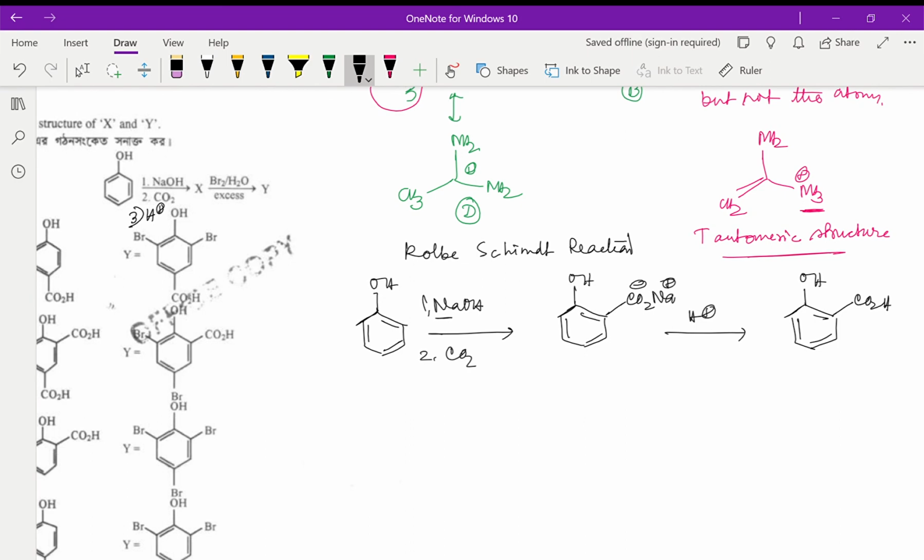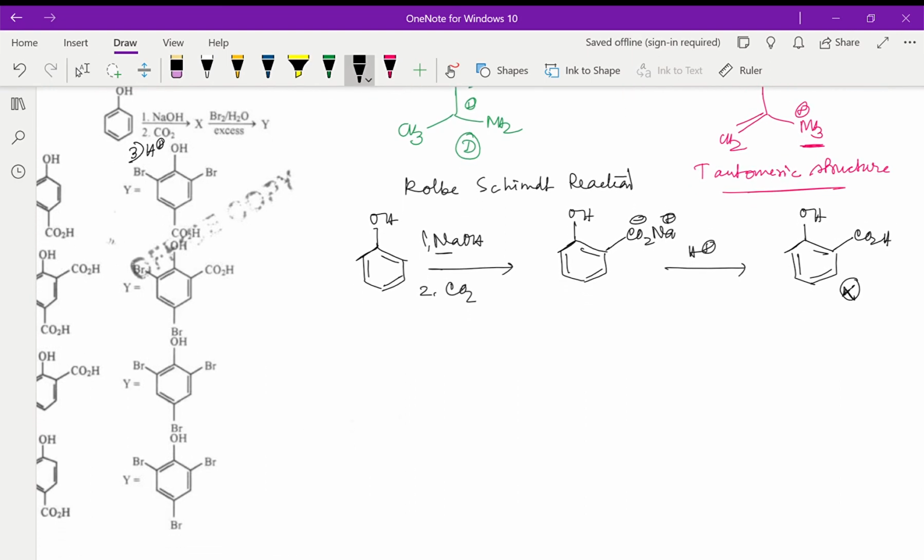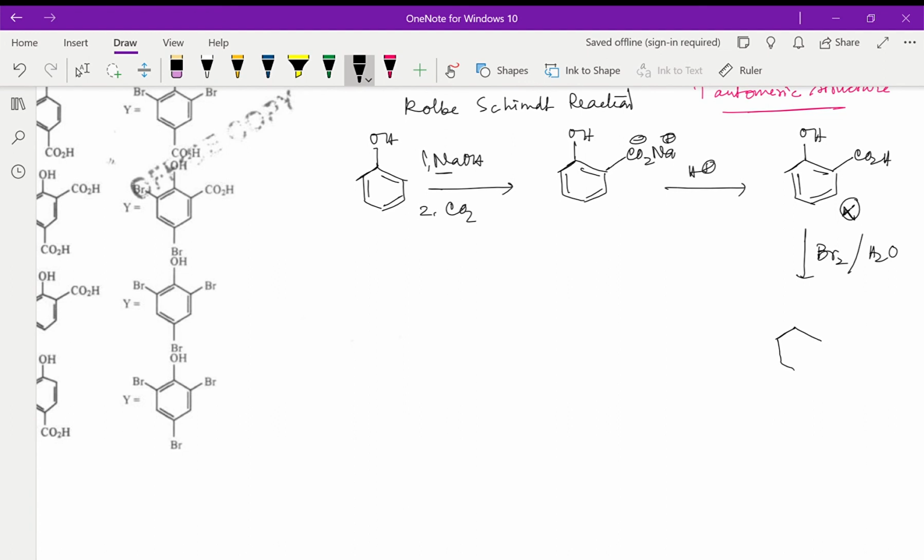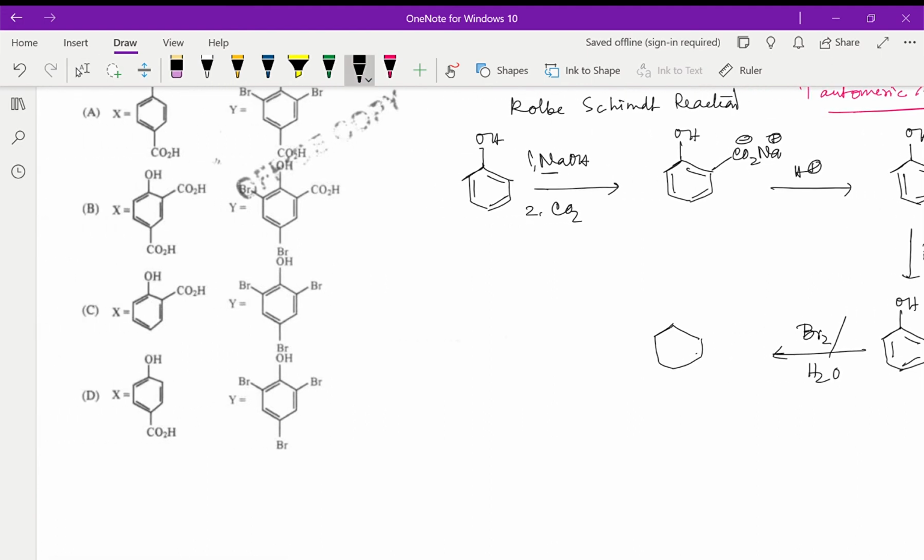And now if you treat the salicylic acid, that is the X, with Br2 and H2O, then under this reaction medium the phenol loses the carboxylic group as carbon dioxide, and phenol on further reaction with bromine in presence of water, we know, leads to the formation of the white precipitate, which is obviously going to be 2,4,6 tribromophenol.